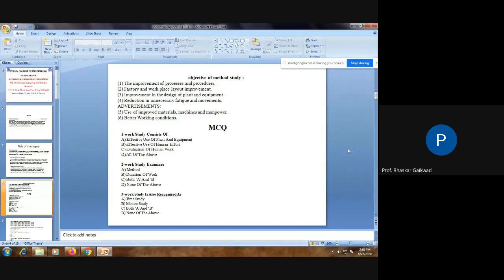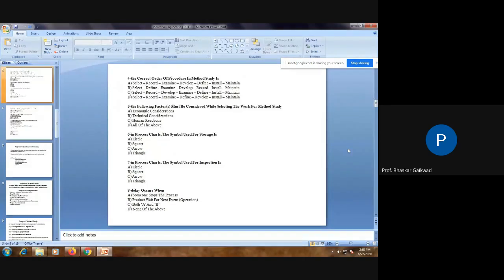In addition, here are some multiple choice questions. Work study consists of the effective use of all things. Work study examines all these methods and the duration, etc. Work study is also recognized as time study and motion study. Then the fourth, the correct sequence of method study.